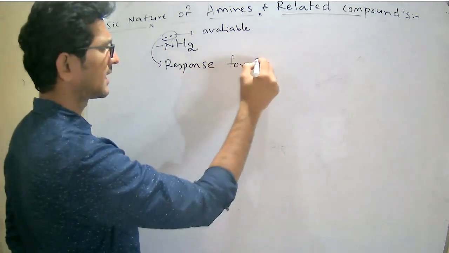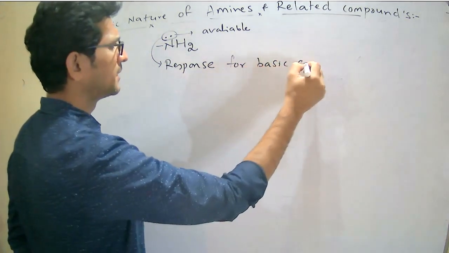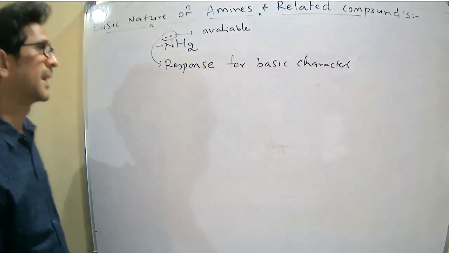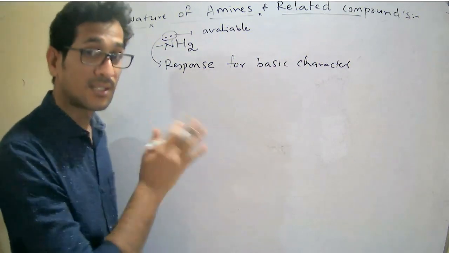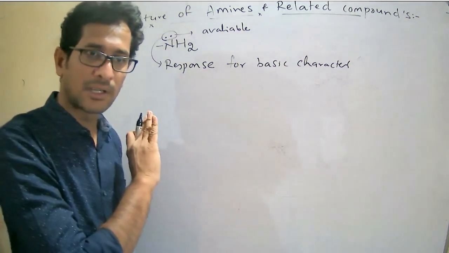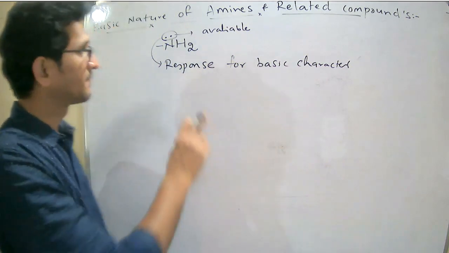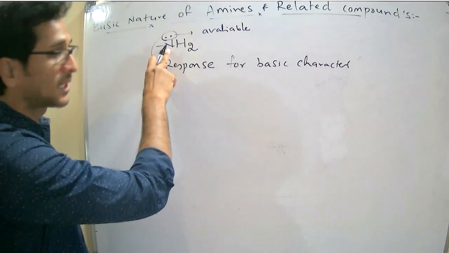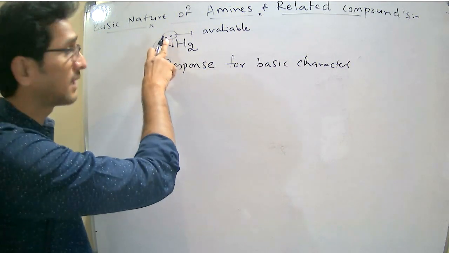for the basic nature, or basic character, of amines. What is the definition of a base? It should donate a pair of electrons. Here you see a lone pair is present on the nitrogen. It is available.